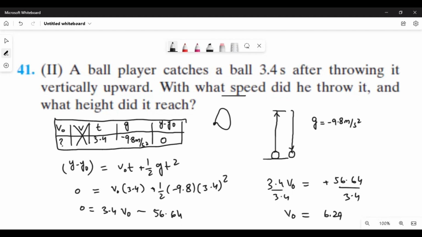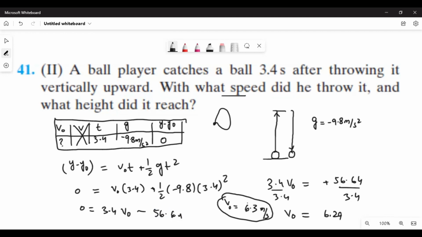56.64 divided by 3.4 equals 16.66 actually. What is the answer? The answer is 16.65. So this answer is wrong. What is the answer of this term?